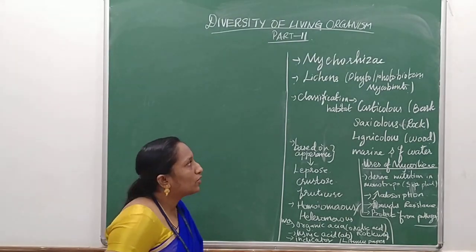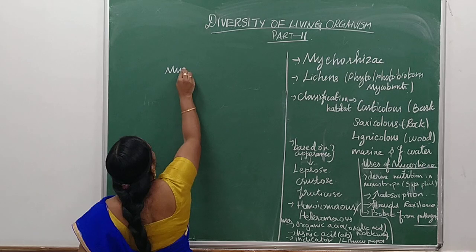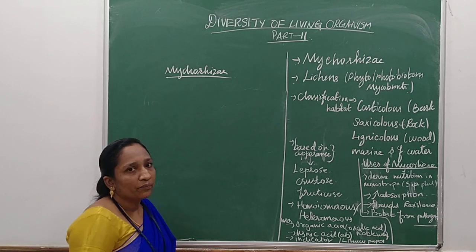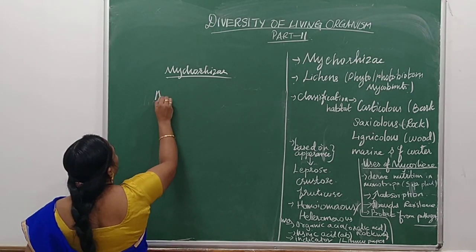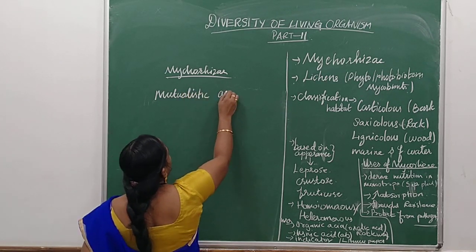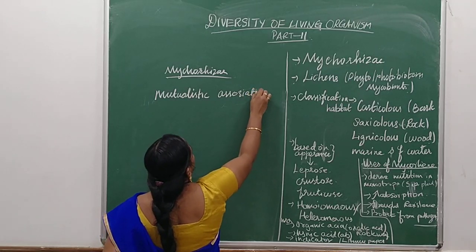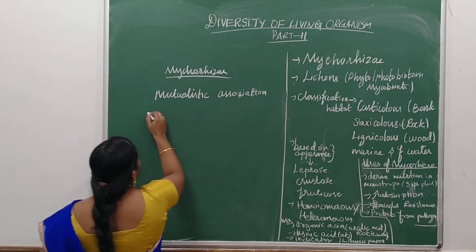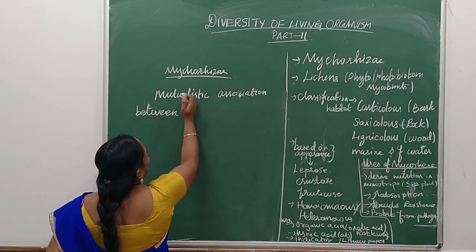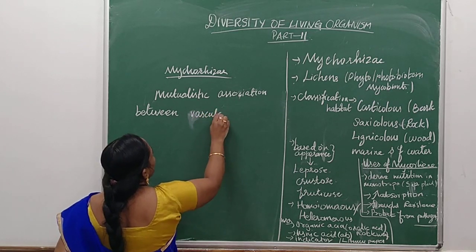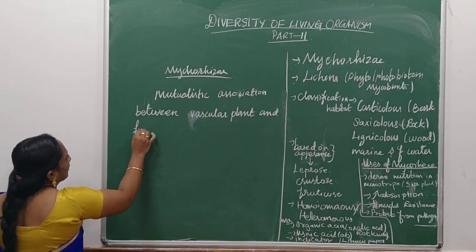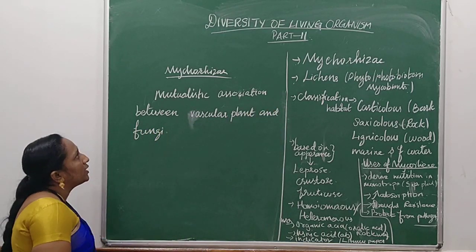What is it said to be? Mycorrhizae. Do you know what is meant by mycorrhizae? It is a mutualistic association between vascular plant and fungi. So this is called mycorrhizae.